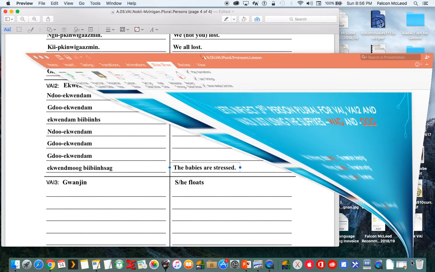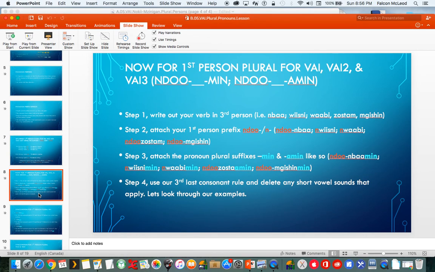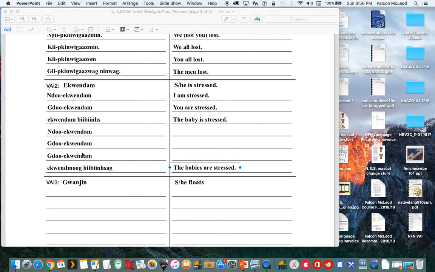Now we'll do first person plural. All right, so for VAI2s, we get rid of the M and add in in. Same thing for the inclusive we.